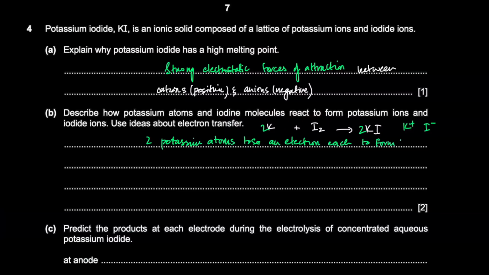And each of the two iodine atoms in the I2 molecule gains an electron to form I-.